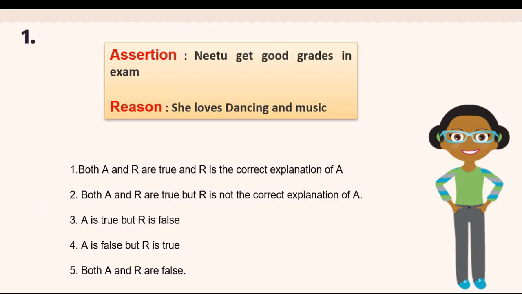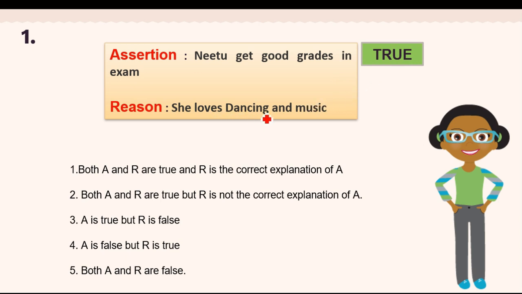Now let us see situation 1. Please see, the assertion is Neetu gets good grades in exam, and the reason given is because she loves dancing and music. So as I told you, there are 2 statements which will be given to you, and under that there will be alternatives. So the first step is we have to find out whether these 2 statements are true or false. So first is Neetu gets good grades in exam. So what do you think? Is the statement correct or incorrect? The answer to this statement is true.